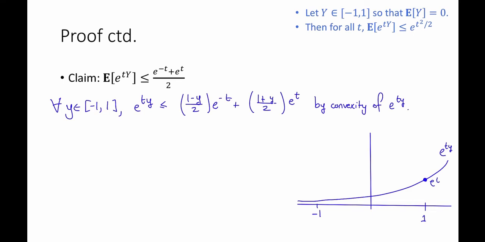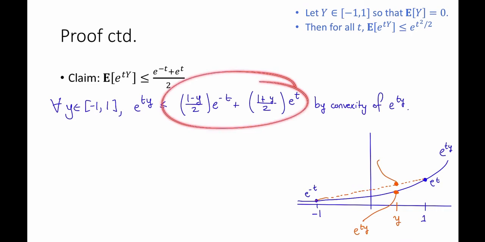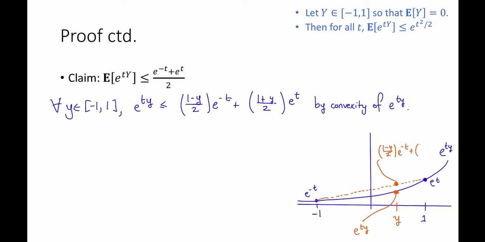So this is e to the t, this is e to the minus t, and if I join them with a straight line and I look at some y here, this point has value e to the ty, while this point, which is notably above it, has value 1 minus y over 2 e to the minus t plus 1 plus y over 2 e to the t, just because it's interpolating on a straight line between those two values.